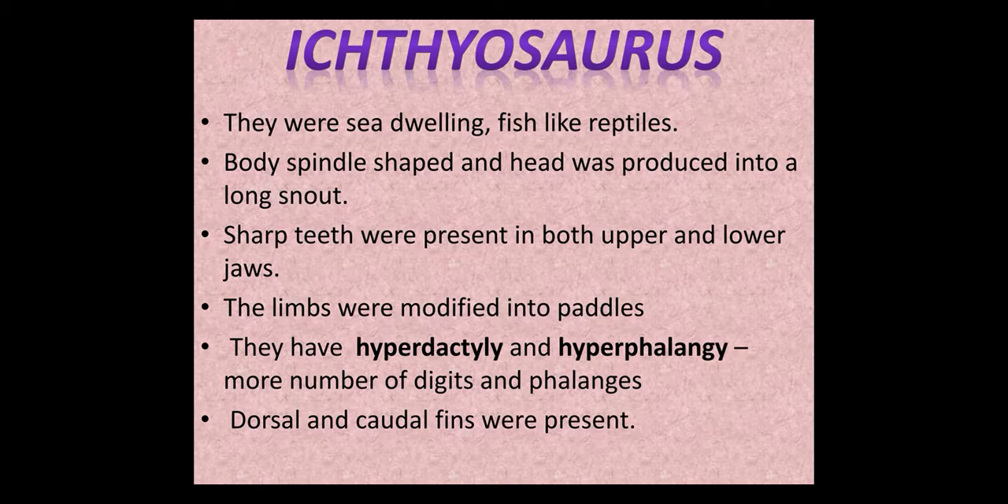The limbs were modified into paddles and they show the conditions hyperdactyly and hyperphalangy. Hyperphalangy means more number of phalanges in the digits. Hyperdactyly means more number of digits in the limbs. The dorsal and caudal fins were present.